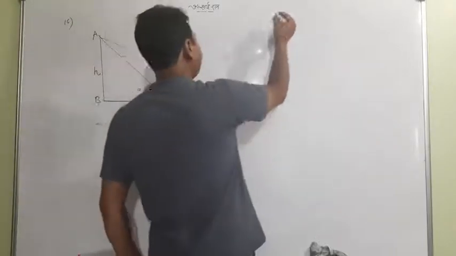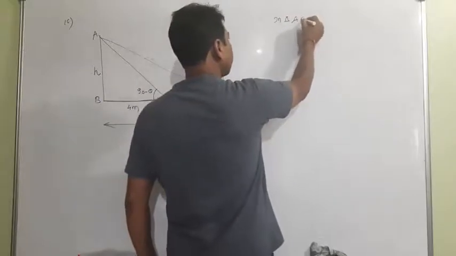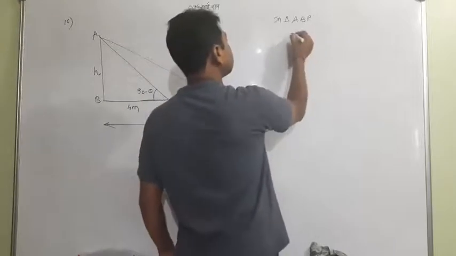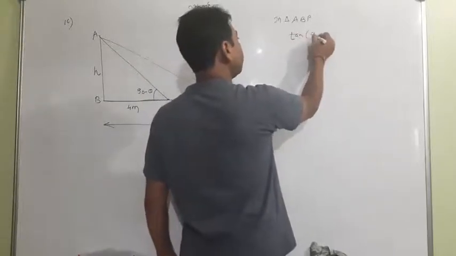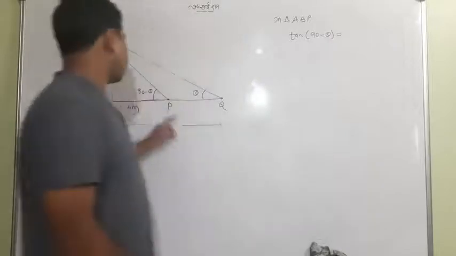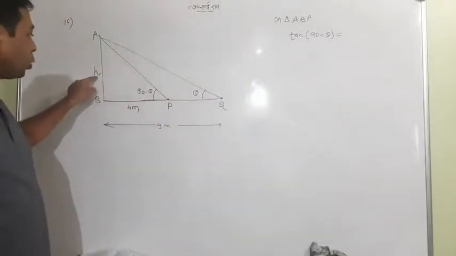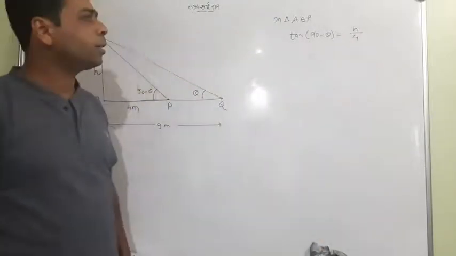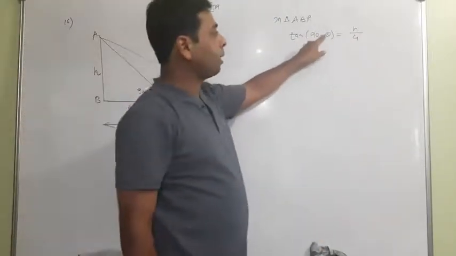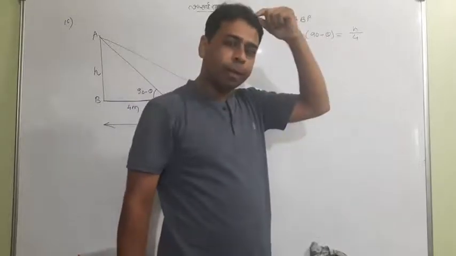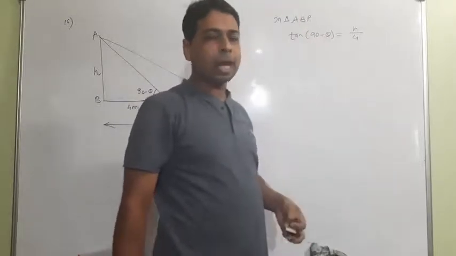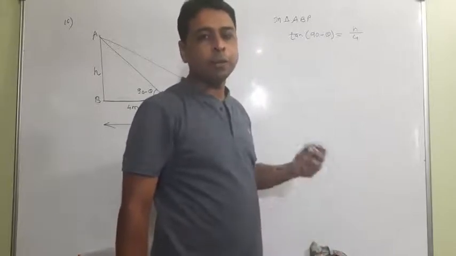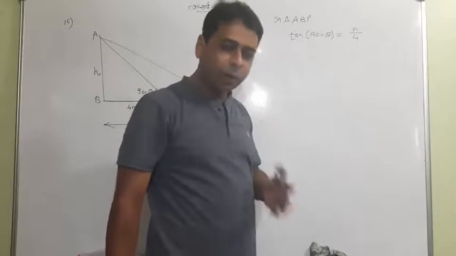So in triangle ABP, I'll take first tan of 90 minus theta, an acute angle, equal to h upon 4, perpendicular upon base. Writing it directly only, because I haven't taught you that formula, since it has been removed from your syllabus.